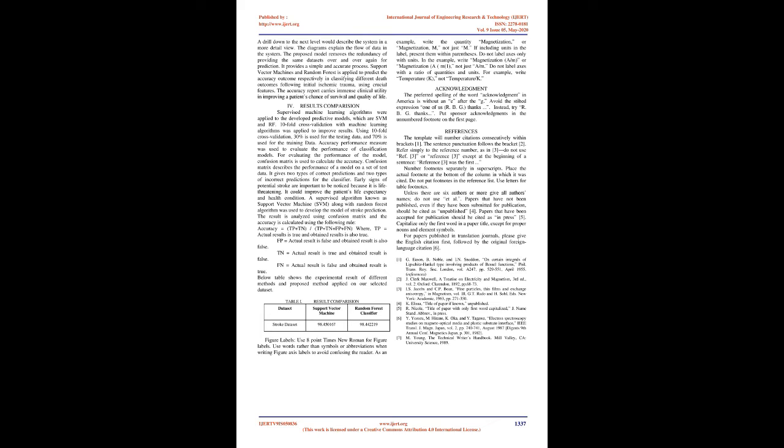Tenfold cross-validation with machine learning algorithms was applied to improve results. Using tenfold cross-validation, 30% is used for the testing data, and 70% is used for the training data. Accuracy performance measure was used to evaluate the performance of classification models. For evaluating the performance of the model, confusion matrix is used to calculate the accuracy. Confusion matrix describes the performance of a model on a set of test data. It gives two types of correct predictions and two types of incorrect predictions for the classifier.